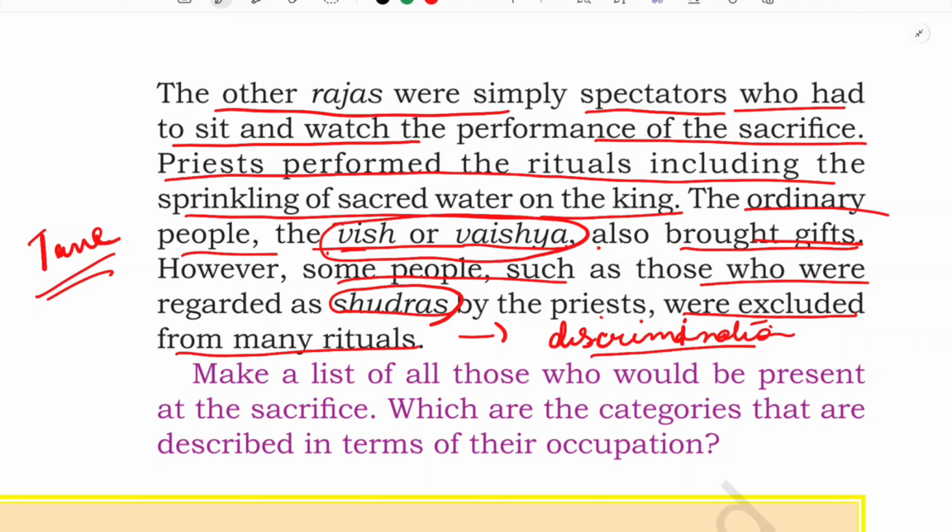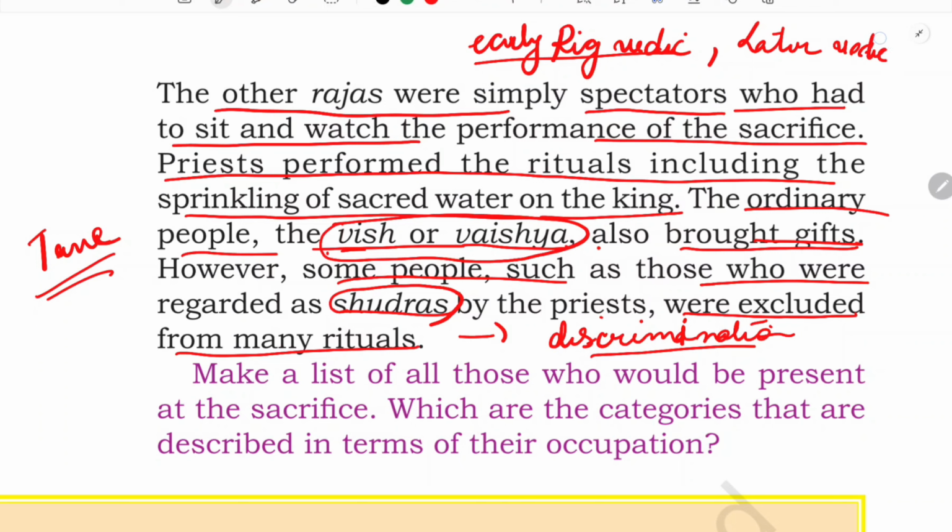See here, and one more thing, in the previous chapter what we learned about the Rig Vedic period, that is the early one, early Rig Vedic, about the Vedas, we are learning about the Vedas. Here we are going to learn about the later Vedic period. This is about the later Vedic period that has been mentioned there: Yajurveda, Atharvaveda, Samaveda. So here we are going to learn about that later Vedic period.